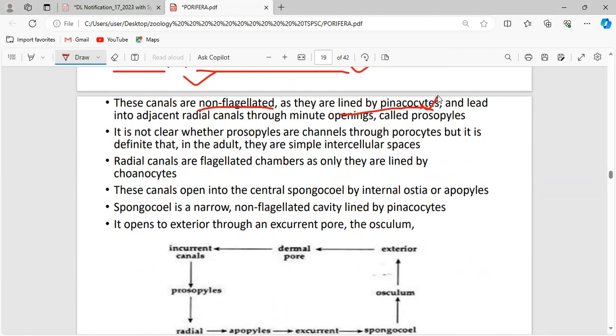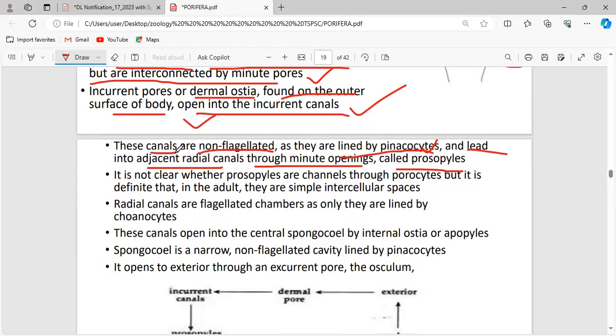But in the case of pinacocytes, there is no flagella present, so these canals are non-flagellated and lead to the adjacent radial canals through the minute opening called prosopyle. See, what are these canals? Incurrent canals. In these incurrent canals there is no flagella because they are lined by pinacocytes, not choanocytes. Now, these incurrent canals reach the adjacent radial canals through the minute opening. What is the name of that opening? That is called prosopyle. Clear? Because of the prosopyle, the incurrent canal and the radial canal communicate with each other.